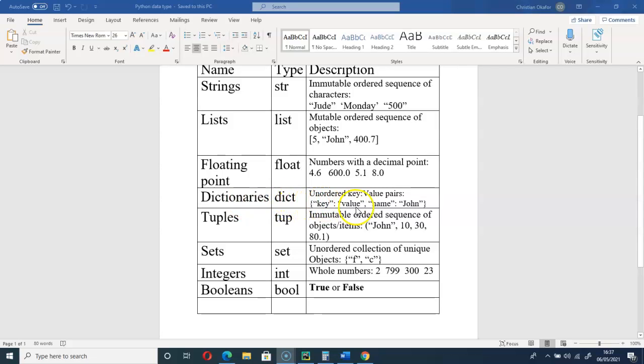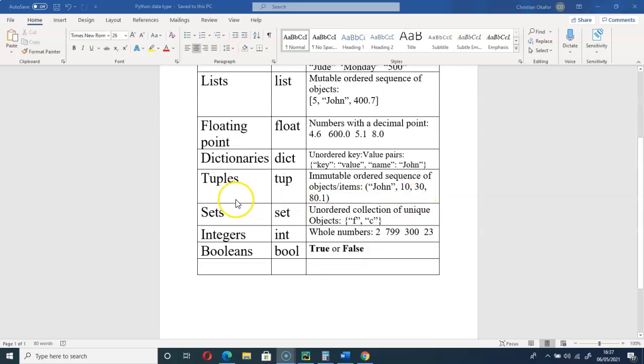Dictionaries are unordered key-value pairs, and they are represented using braces. You can see key and value, name as the key and John as the value. Tuples are immutable ordered sequences of objects. They are defined with parentheses, open and closing, with objects separated by commas.